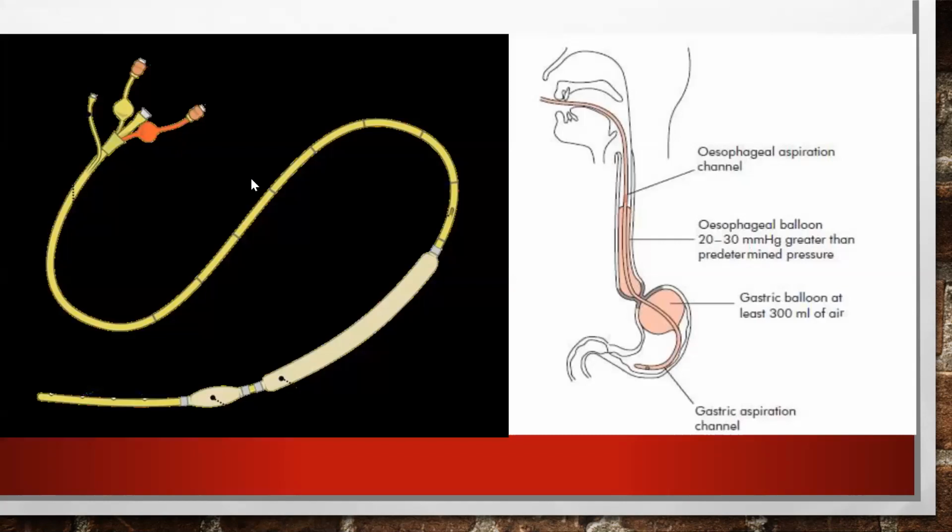This is a Sengstaken Blackmore tube. It has an esophageal bulb and a gastric bulb. It is going to give pressure here, and due to the pressure, the esophageal varices are compressed and bleeding is stopped here. And this is only an emergency management. After this, we have to take the patient for endoscopy and do the further management here.